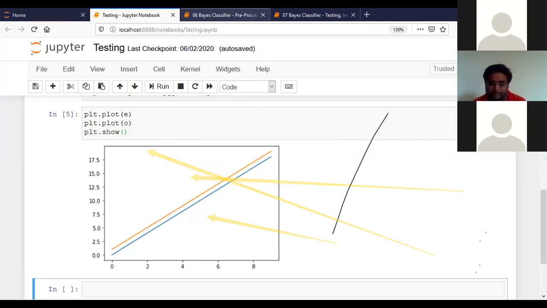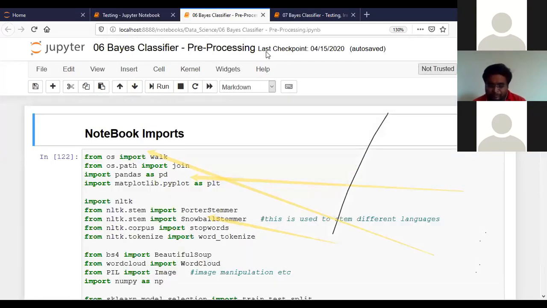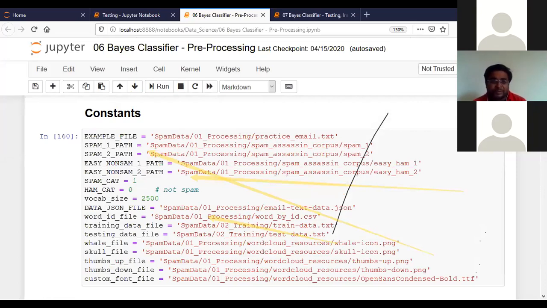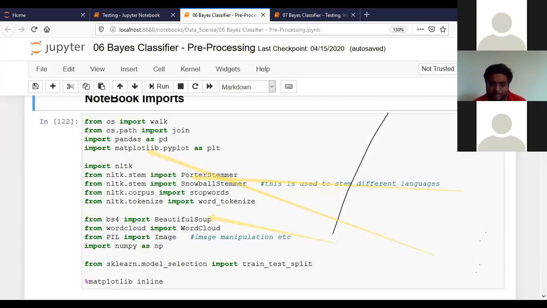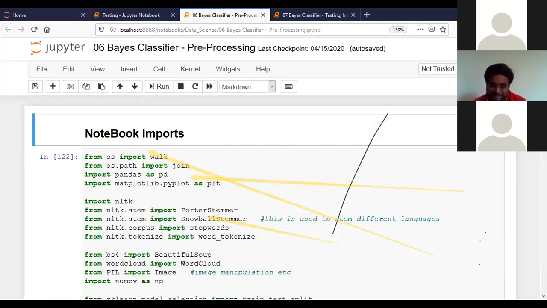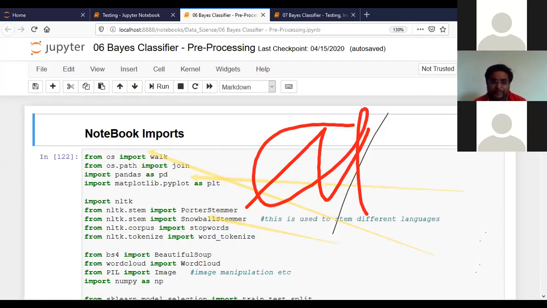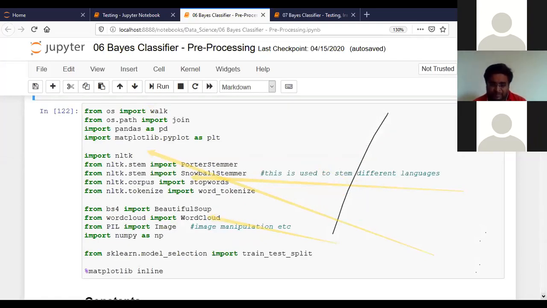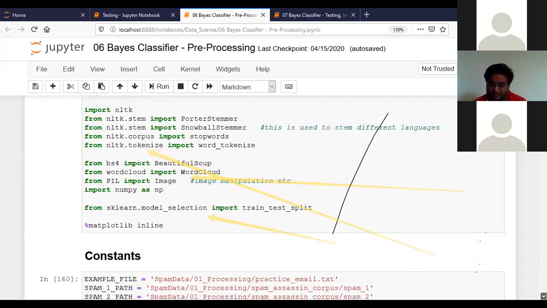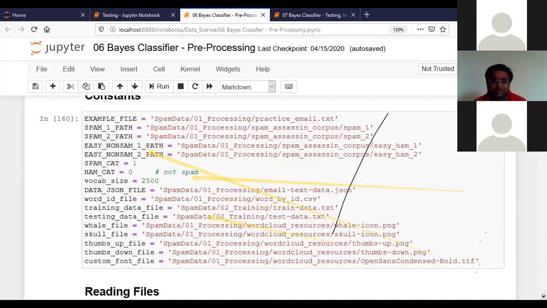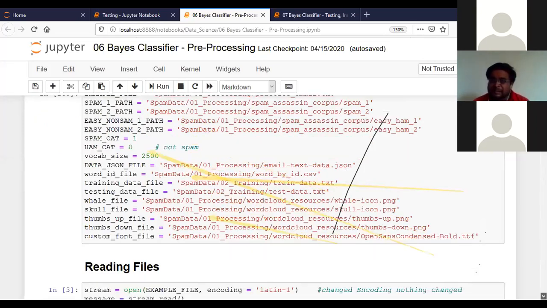Don't be afraid. This is only the pre-processing of data. There was a query in which a student was asking what features are expected. This is the complete set of only pre-processing data. These are the import functions, the packages that we have to import, and the constants in that particular application or code, and then how we can read the data.